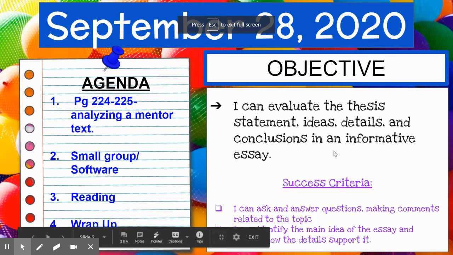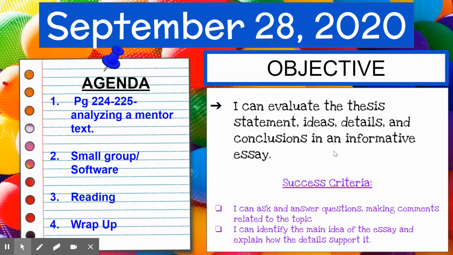Hi guys, it is September 28th, 2020, and if you are at home, we are going to get started on informative essays. So we are done with the workshop. Now we are going to answer a writing prompt and put that into an essay form. So today is going to be a little longer.